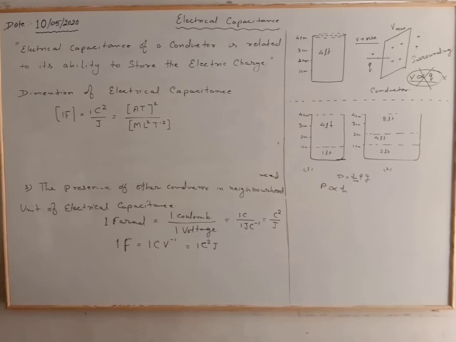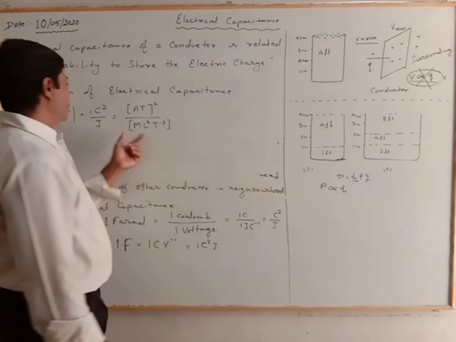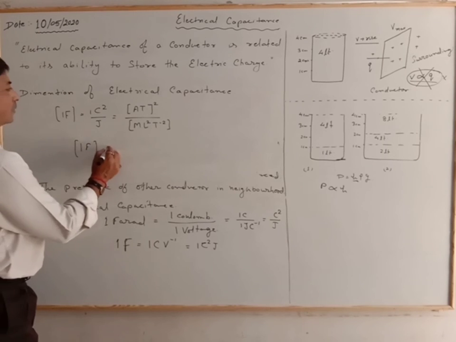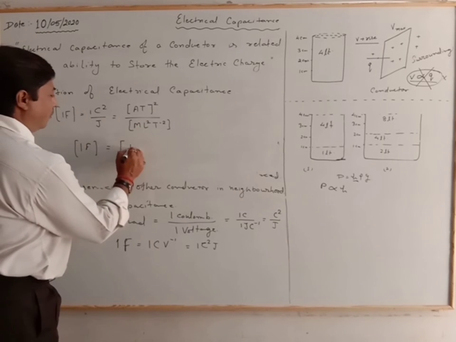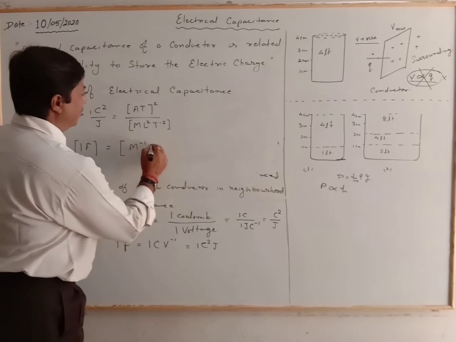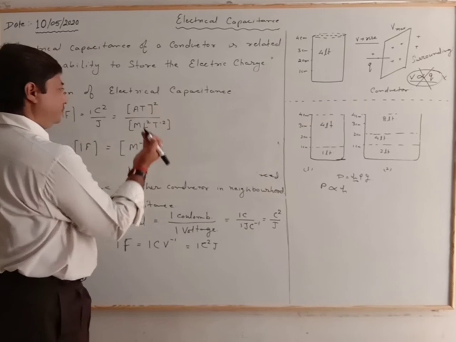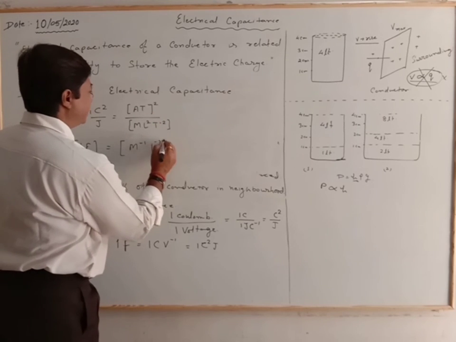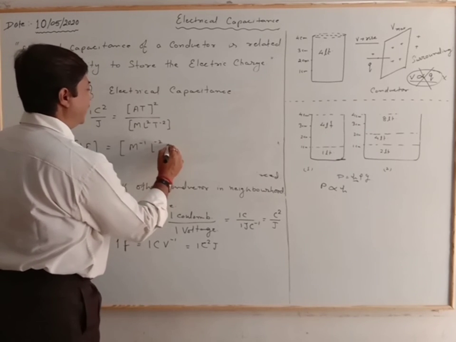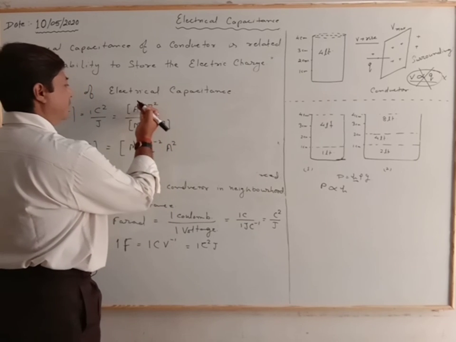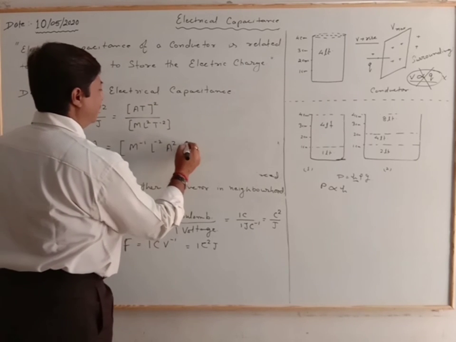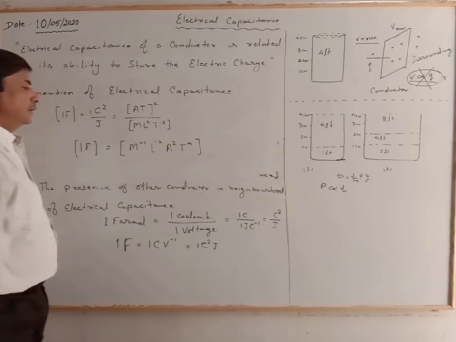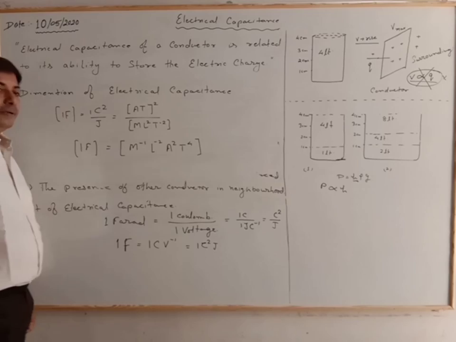So the dimension of the farad is M minus 1 L minus 2 A square T to the power 4.